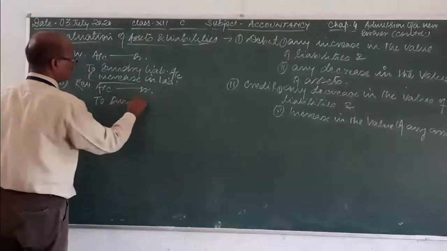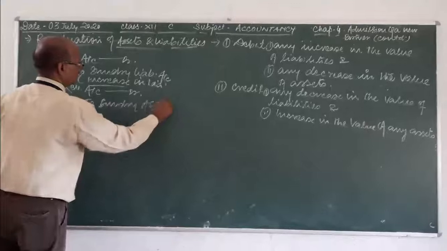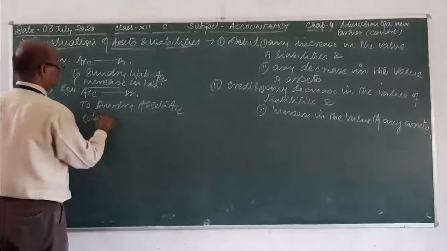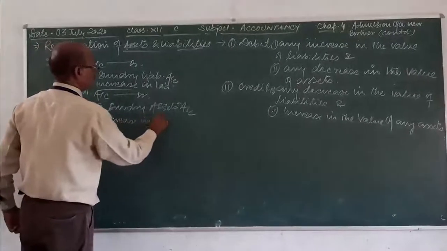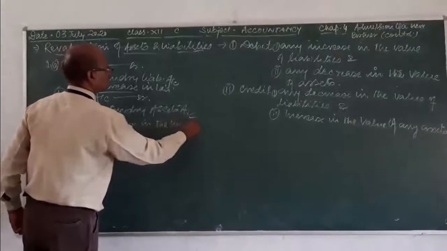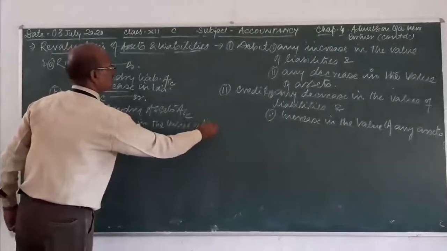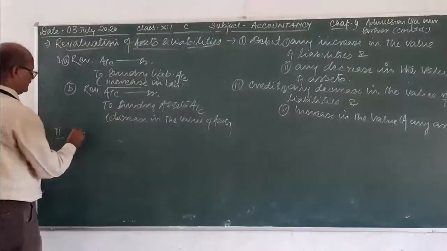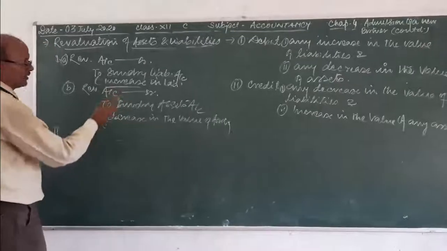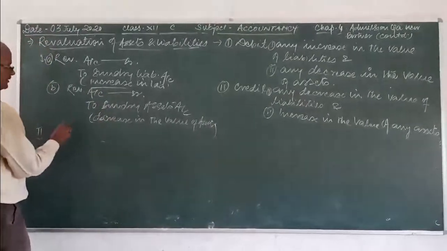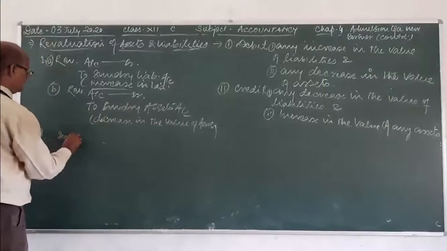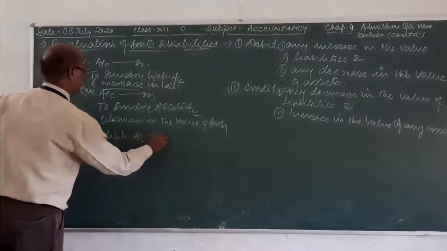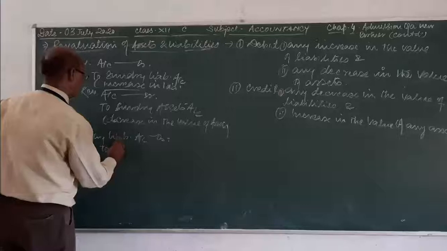Sundry assets, whatever assets account decrease. This will denote decrease in the value of asset and second, for decreasing the value of liability, revaluation account will be credited. Sundry liabilities account debit to revaluation account